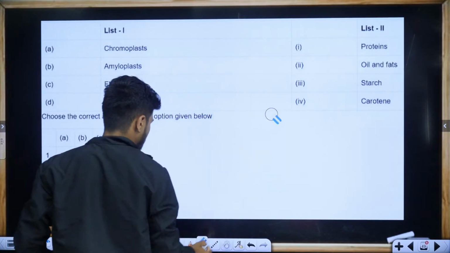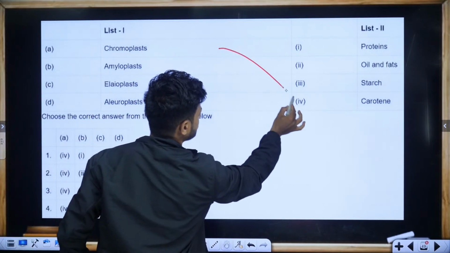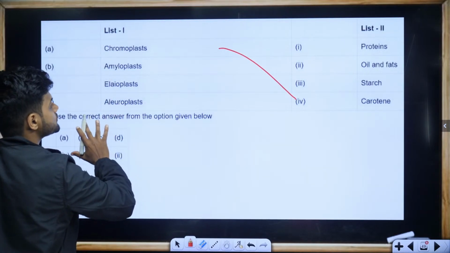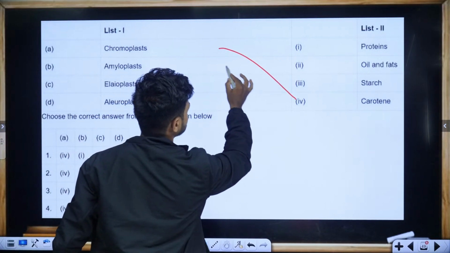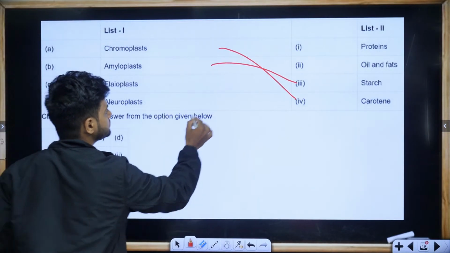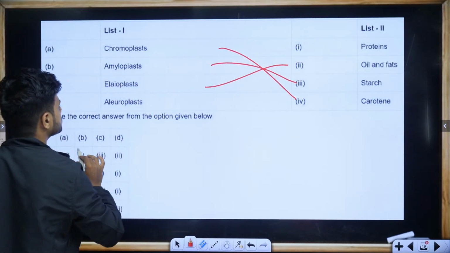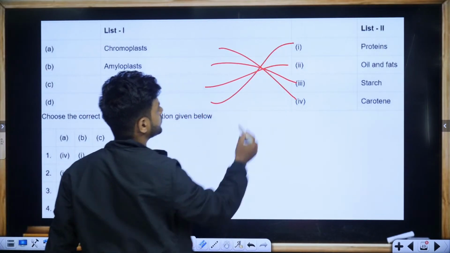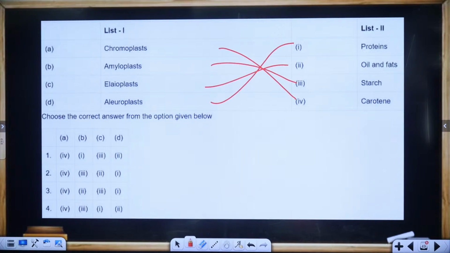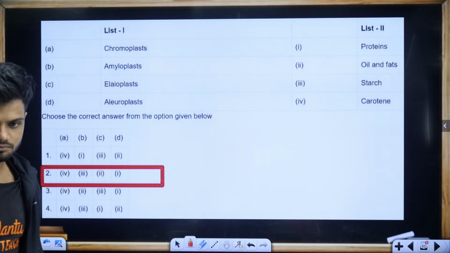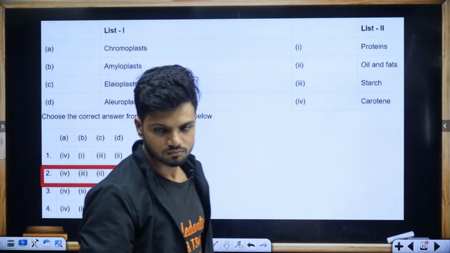Amylopectin is a type of starch. Elaioplast, oil. Aleuroplast is the aleurone layer, proteinaceous layer. So 2 is the answer. Easy. Done.